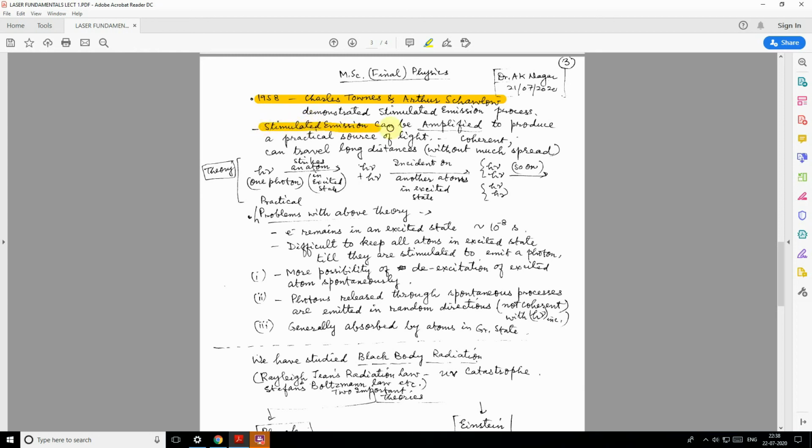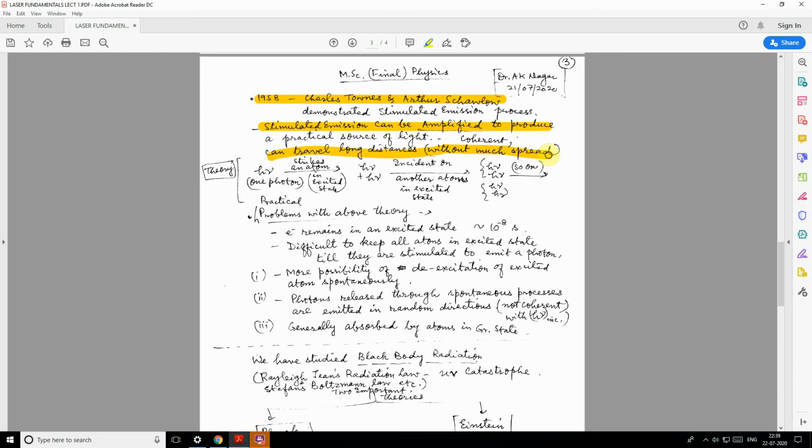Also, stimulated emission can be amplified to produce a practical source of light. They realized it, and the light can travel long distances without much spread.